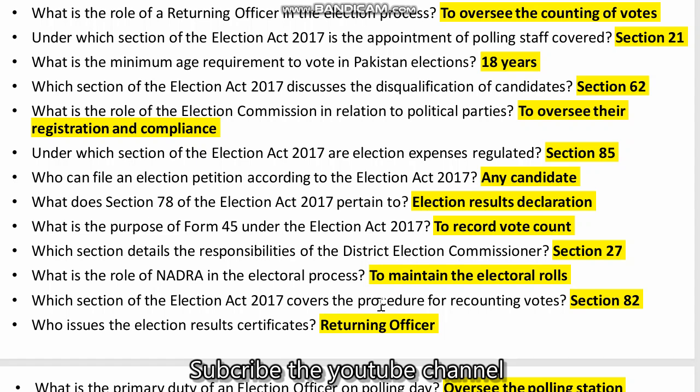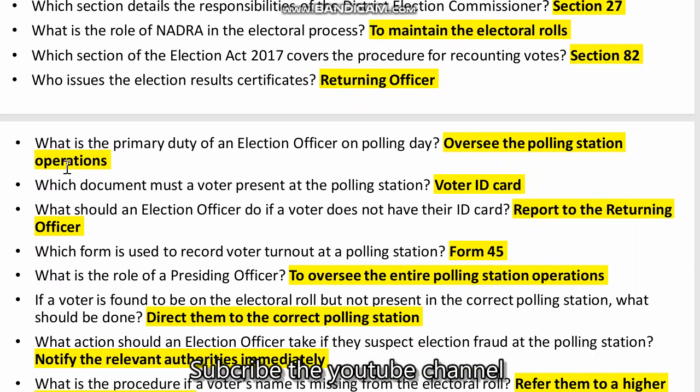2017 covers the procedure for recounting votes? Section 82. Who issues the election result certificates? The Returning Officer. What is the primary duty of an election officer on polling day? Oversee the polling station operation.